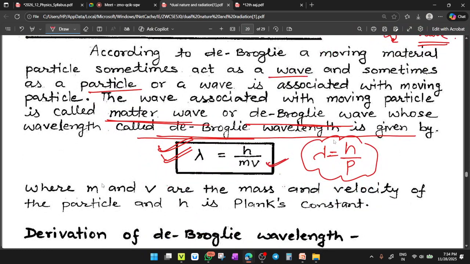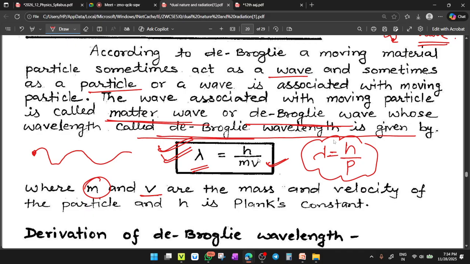What is m? m is the mass of the particle about which you are talking, for the existence of the de Broglie wave. And v is the velocity of the particle, and h is the Planck constant. The de Broglie wavelength lambda equals h upon mv.